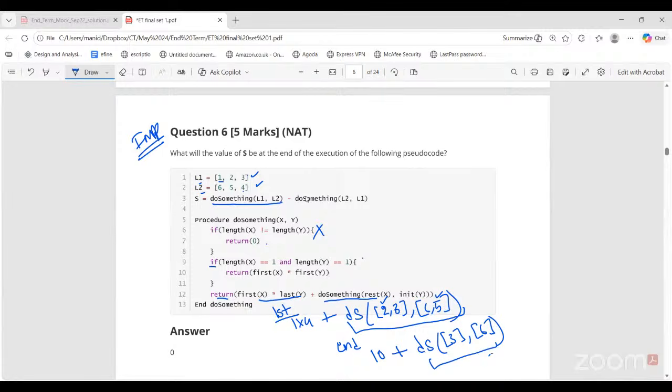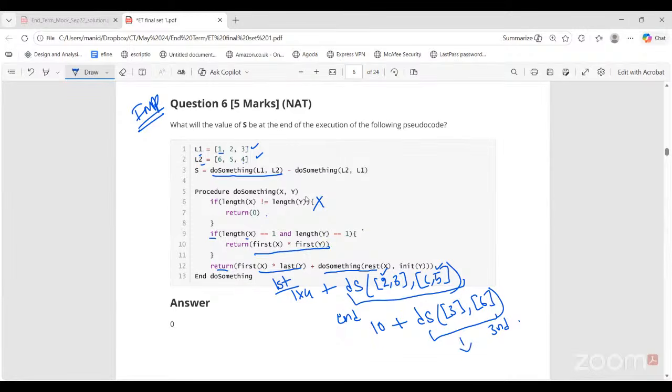Now in this third call of the procedure, length is same, but now length is 1 for both the lists. Only one element is present, so directly you will return first of X into first of Y. So this part returns 3 into 6, which is 18. This 18 goes back to the previous call. What did I have here?